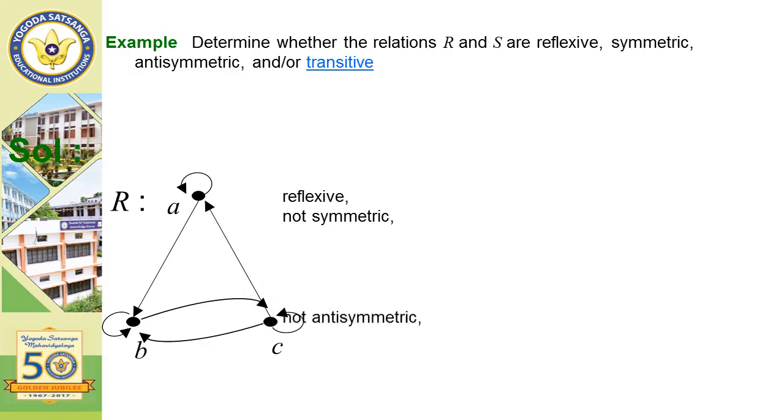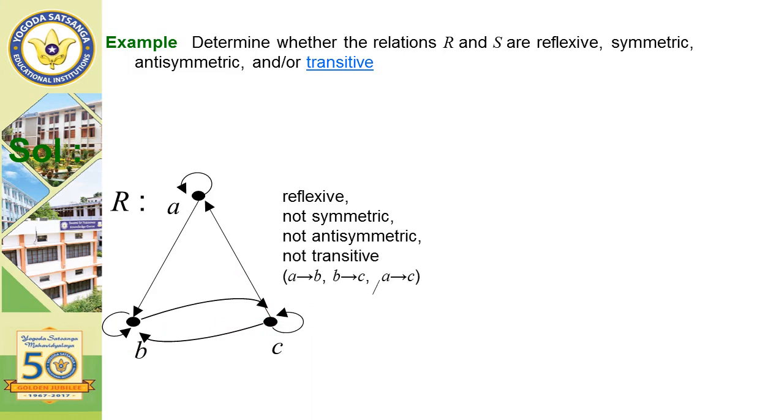It is not antisymmetric also, since in this relation one of the edges has both directions, that is between b and c. It is not transitive, since from a to b and b to c there is no edge from a to c.